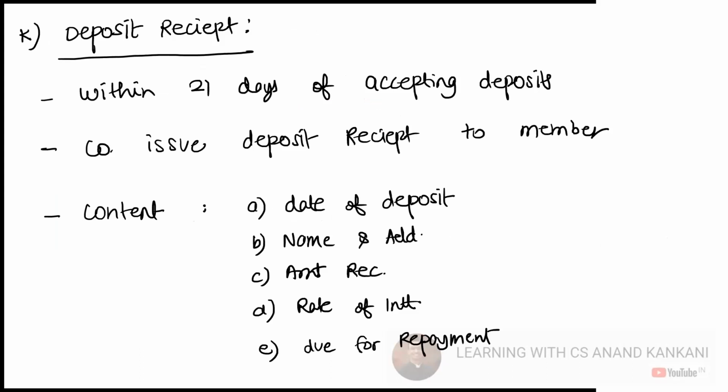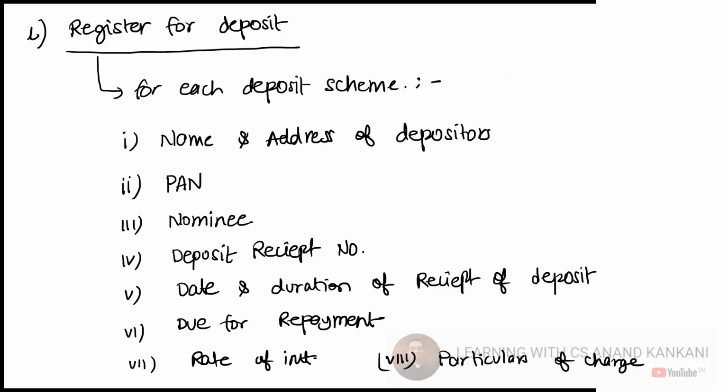Now, once the deposits are received, within 21 days of accepting of the deposits, company is going to issue the deposit receipt. So this is like the share certificate. And in the deposit receipt, what is going to be the content? It is going to mention on which date the deposit was received, the name and address of the depositor, the amount which is received, what is the rate of interest, and when the deposit is going to be repaid, the due date. This is going to be the content of the deposit receipt.